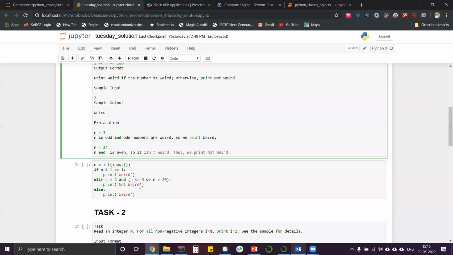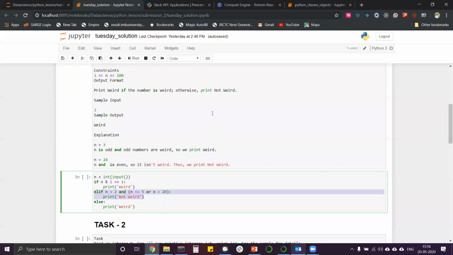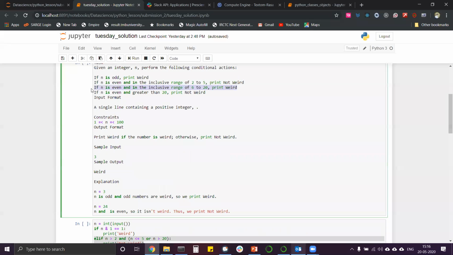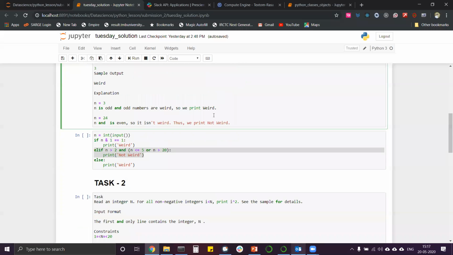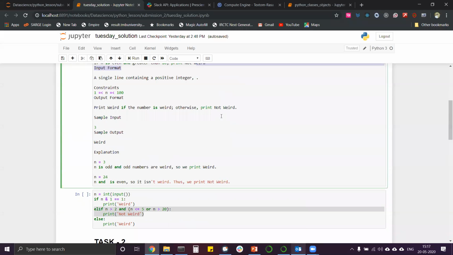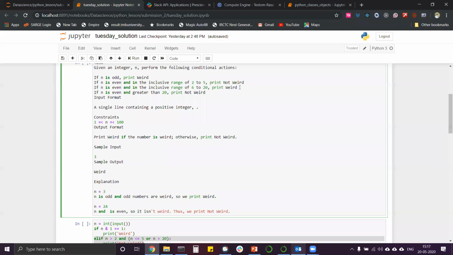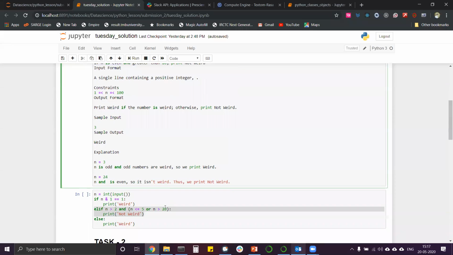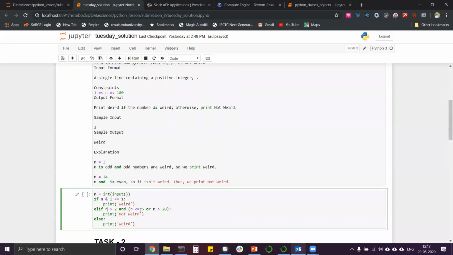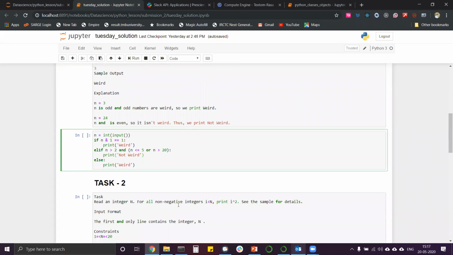Okay, so we are segregating in this line the step of this statement. Okay, and in the else statement we are printing out this and this statement. Sorry, reverse, I meant to say, in the else statement we are printing out this, and in this statement we are printing out these two statements, that is not weird, because the conditional statement shows that it should be greater than or equal to 2 and less than or equal to 5, or it should be greater than 20, then it should print not weird. Okay, that's why we are doing the conditional loop as well.